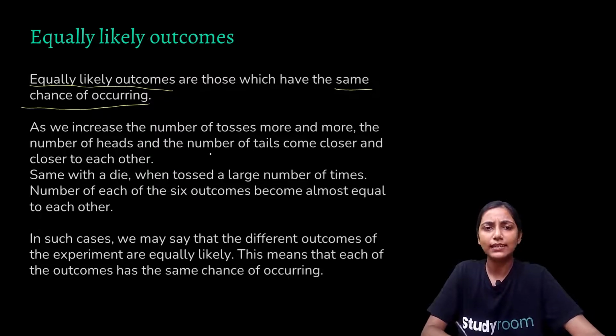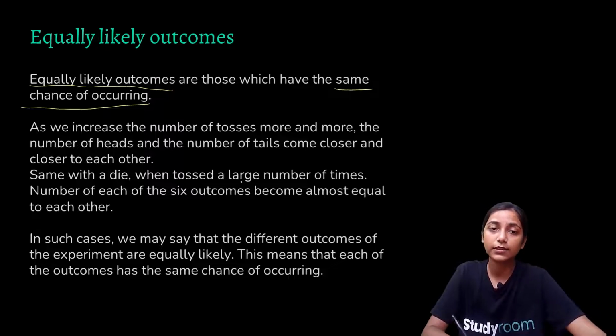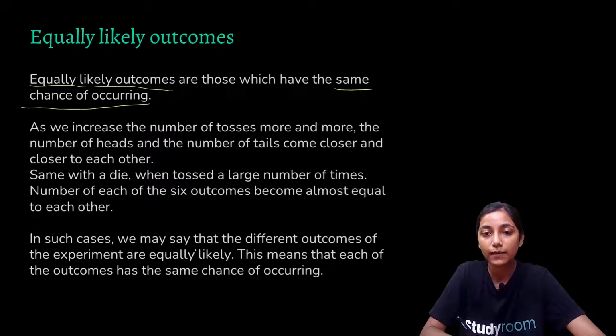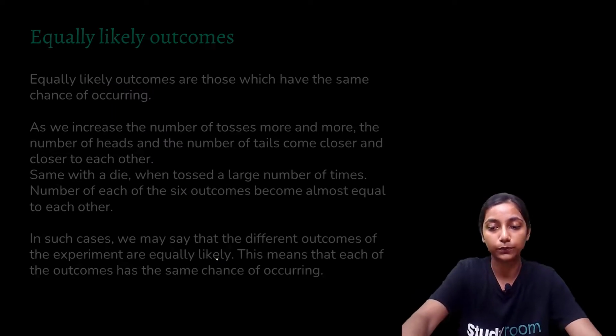This is very easy, obvious. This is very obvious that if we are going to toss a coin more and more, then the number of heads and the number of tails also come closer and closer to each other. Similarly for a die. Now, in such cases, we may say that the different outcomes of the experiments are equally likely because they have equal chance of occurring. In these two experiments, we can say that all the different outcomes are equally likely because they have the same chance of occurring. This means that each outcome has the same chance of occurring, as I told you.